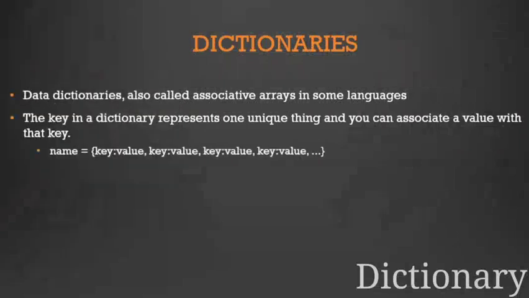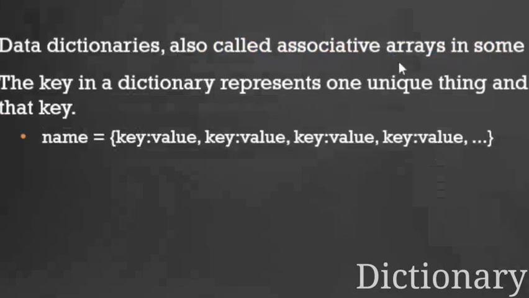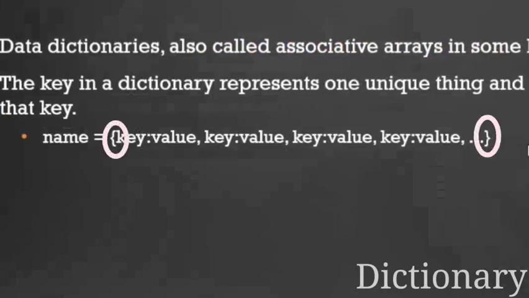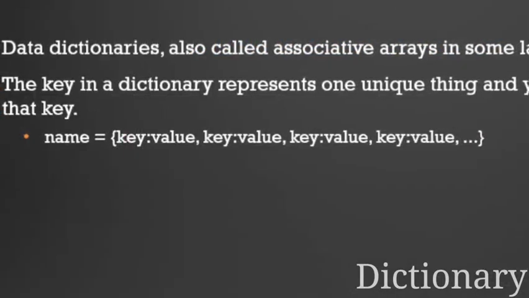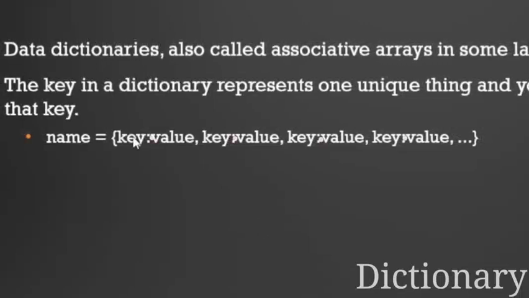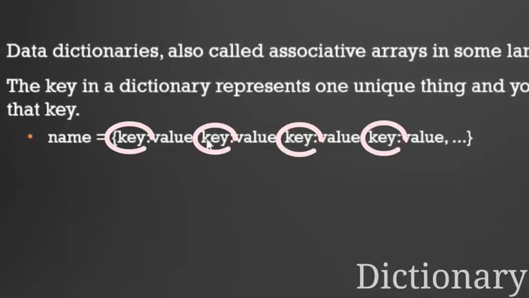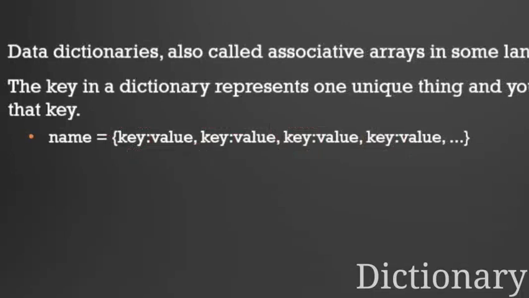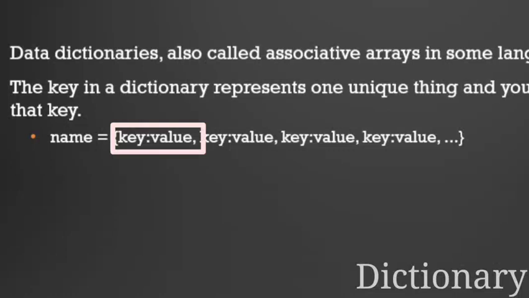And coming to the syntax, it will be something like this. Here we will be using curly brackets. If you recall, in sets we had curly braces, opening and closing, but the main difference, how our Python interpreter will differentiate between a set and a dictionary, is that dictionaries will have a key associated with a value. Okay, so this is the format. Again, if you don't have a key and associated value here, then it will be a syntax error. So you should have a key which is separated by a colon from the value associated with it.